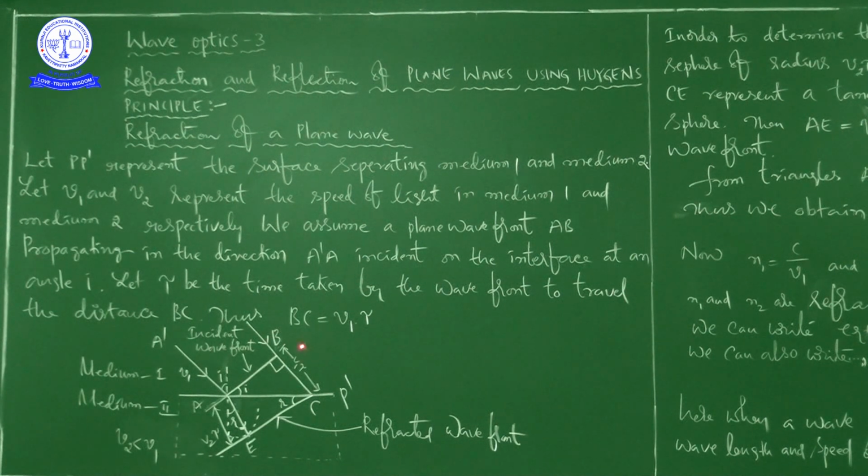That is the reason why I am writing V1 into tau. V1 is the speed, tau is the time. Speed is equal to distance by time, so distance is equal to speed into time. So BC is the distance we get by multiplying the speed with the time taken to travel the distance BC.